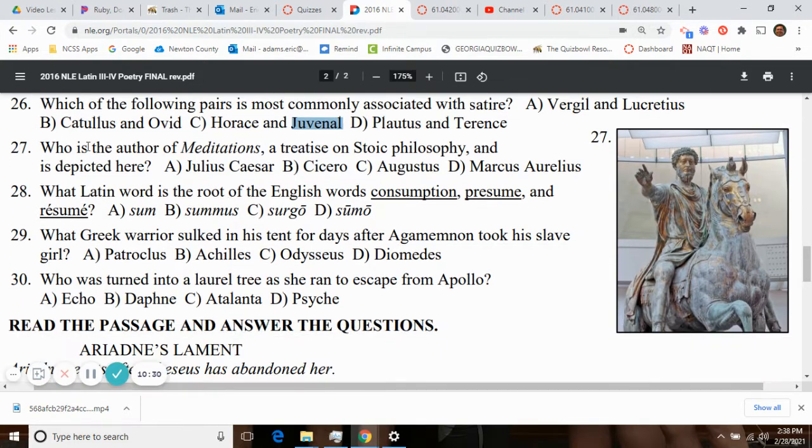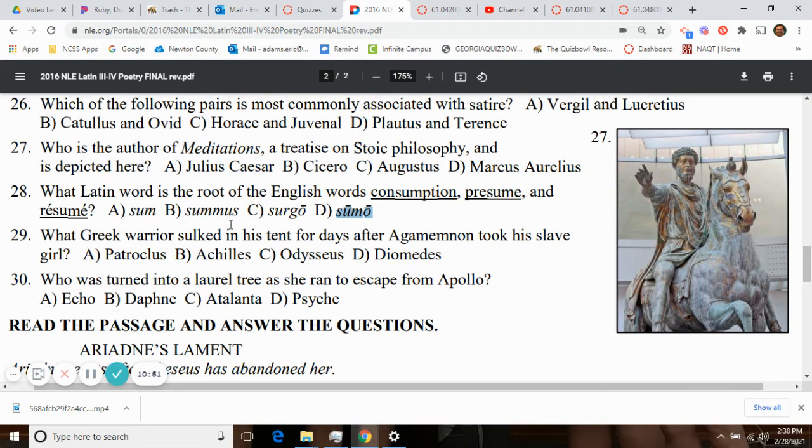But listen for the rest of these. Who is the author of the Meditations, Stoic philosophy, and depicted here, right in that picture? That, of course, is Marcus Aurelius. Marcus Aurelius, Meditations, Stoic philosophy. What Latin word is the root of the English words consumption, presume, and resume? Sumo, sumere. To take up.